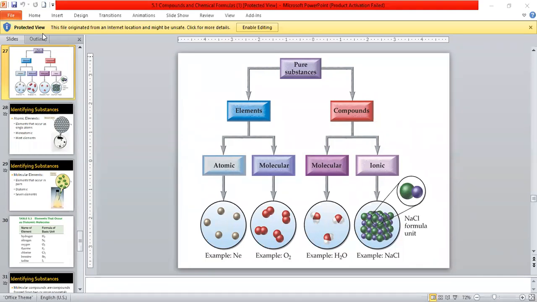Before showing these diagrams, just a quick revision. I'll ask a few questions to revise whether you are aware of what we studied earlier or not. Yes, Hemalata, define matter. Anything that has mass and occupies space is called matter.